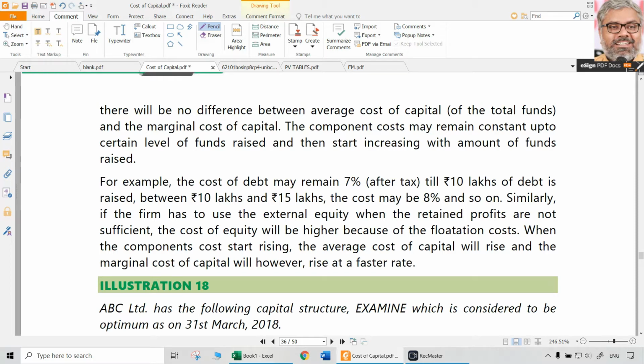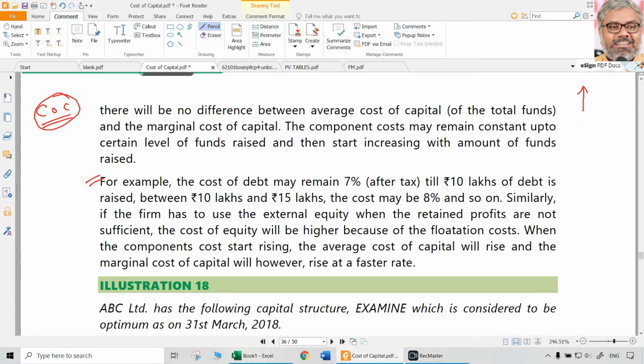And one more point is also imperative to be noted: the individual costs of capital need not be the same for the existing capital structure and the new capital structure. Why? Because usually when new finance is raised, the individual costs of capital also will rise.